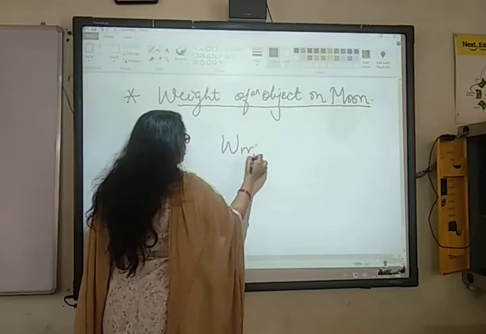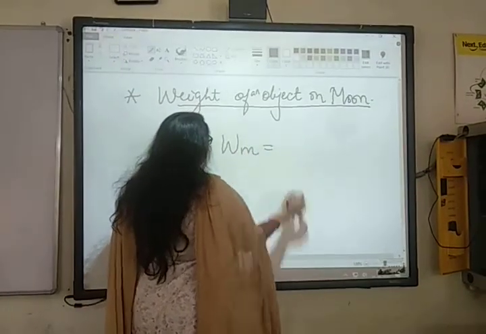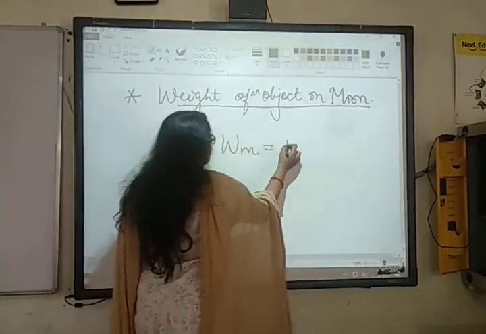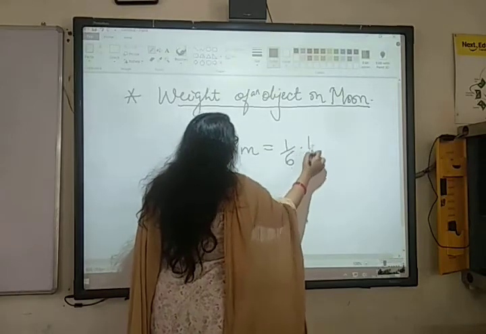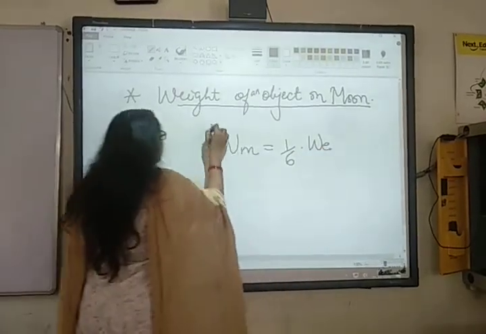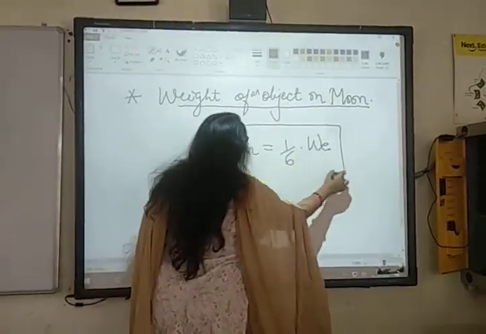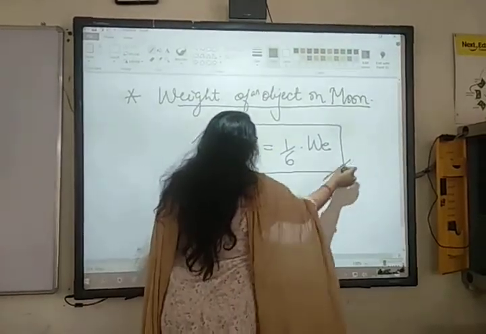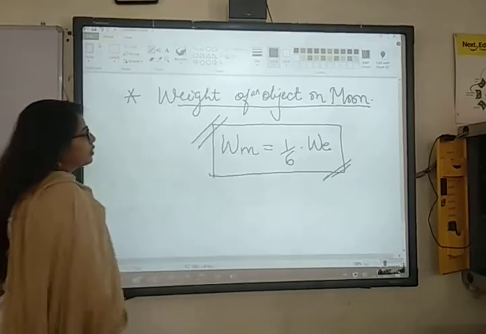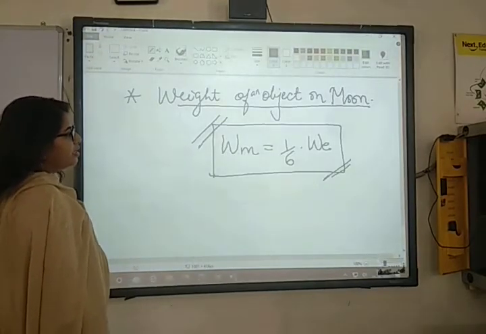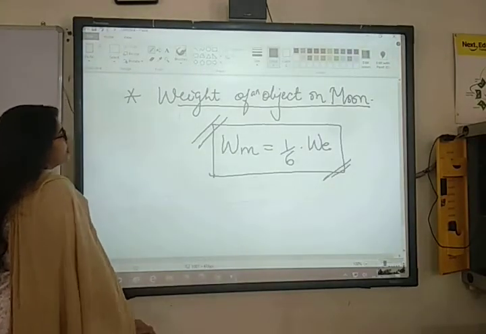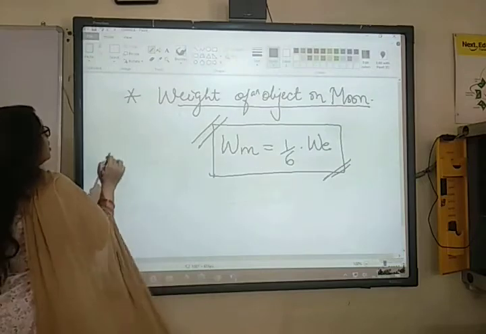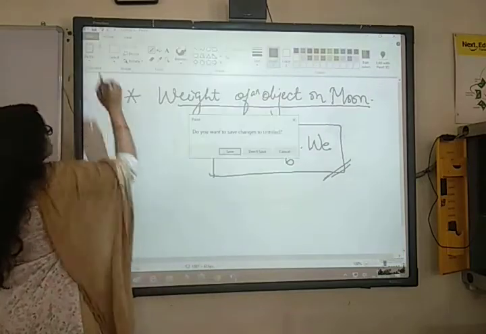W moon is equals to how much? 1 by 6 of W E. If you know the weight of an object on Earth, you can calculate its weight on moon, which is equals to 1 by 6 into weight of object on Earth. Yes.